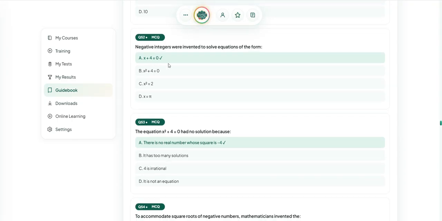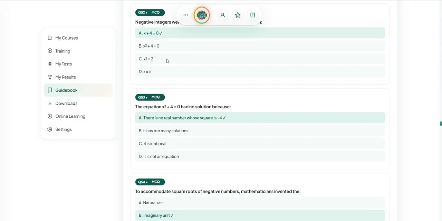Negative integers were invented to solve equations of the form x plus 4 is equal to 0.